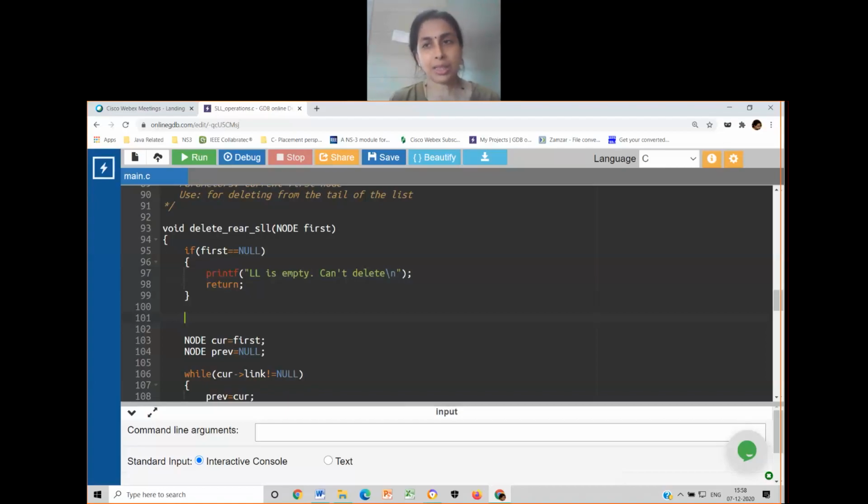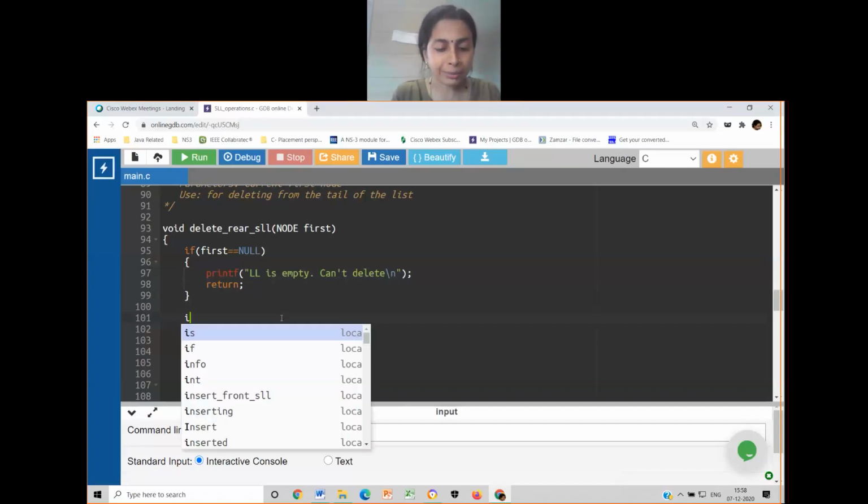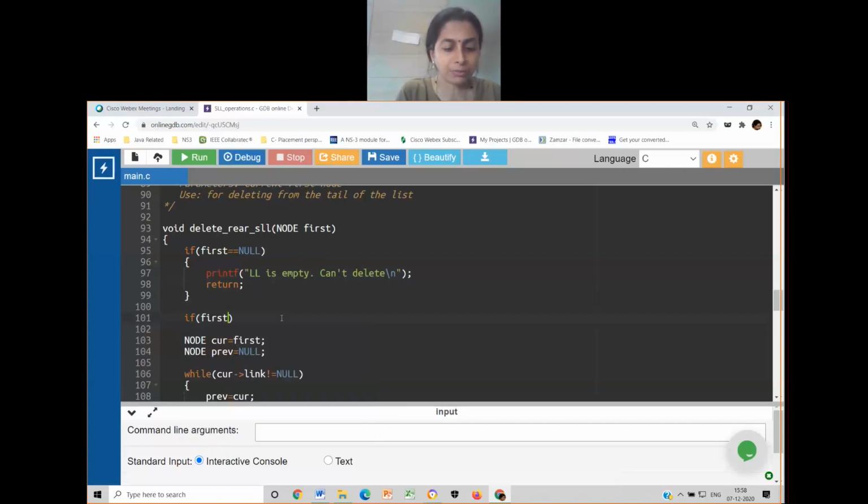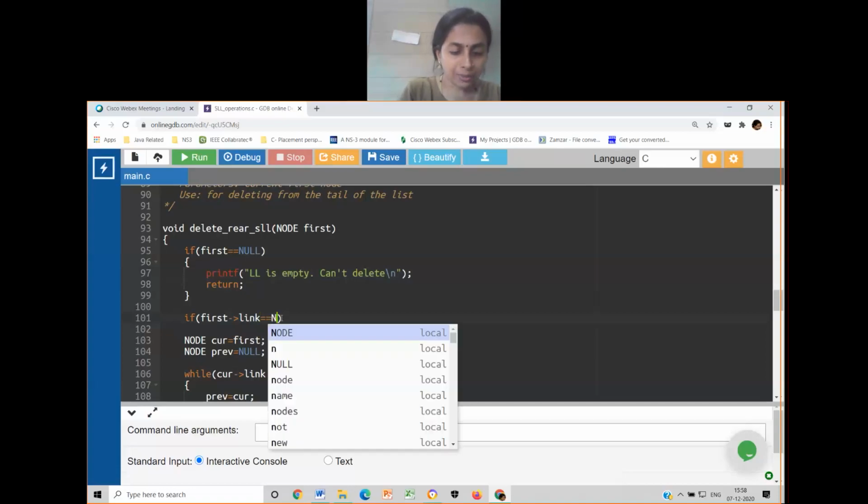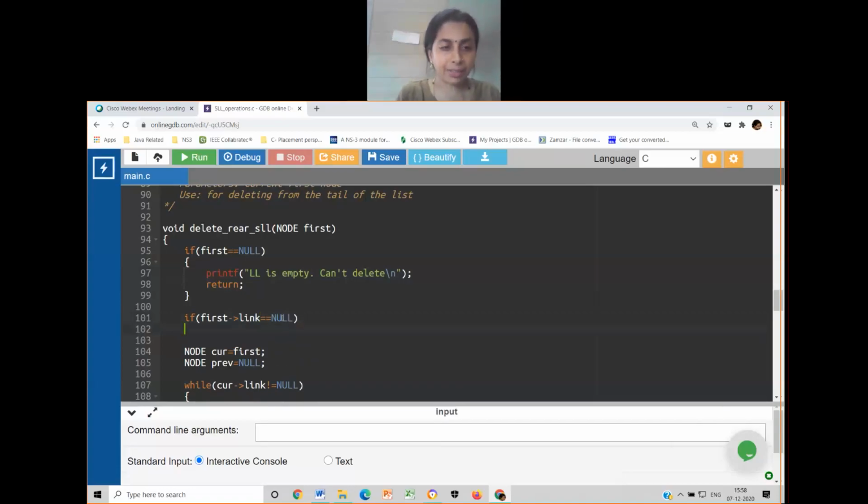Anushka has commented current is equal to first. Any other? Yes, first arrow link is equal to null. Correct. According to me, both are correct. To be very simple, I have done the current equal to first assignment afterwards. So let me write if first arrow link equal to null. It means there is exactly one node.